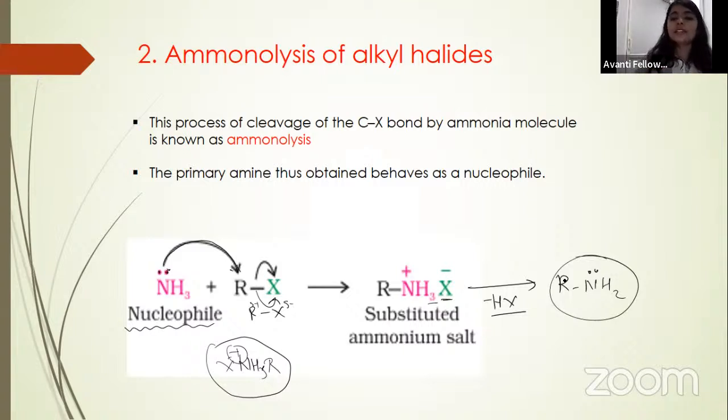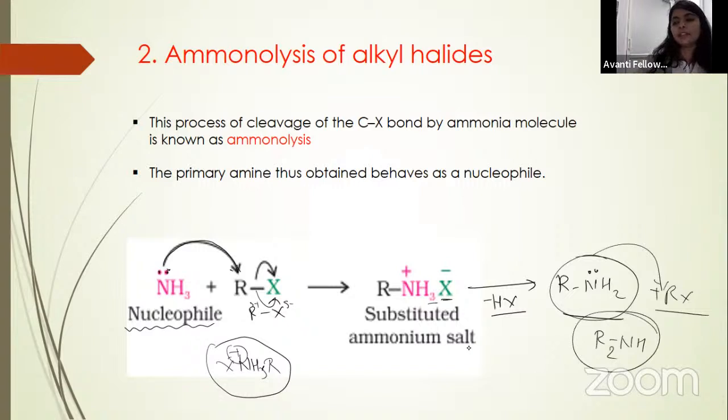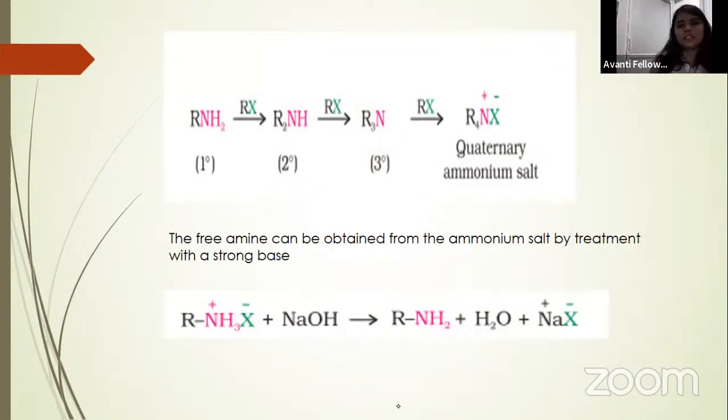So then this will attack the alkyl halide again, and it will form R2NH. So you will get secondary amine. Then this lone pair is still active. It will attack another alkyl halide, then you will get tertiary amine. And after tertiary amine, it can still act on an alkyl halide, and you will get a quaternary ammonium salt. Clear? Now see what happens.